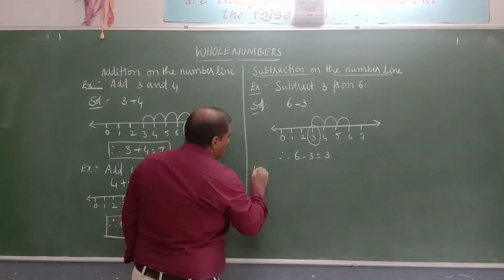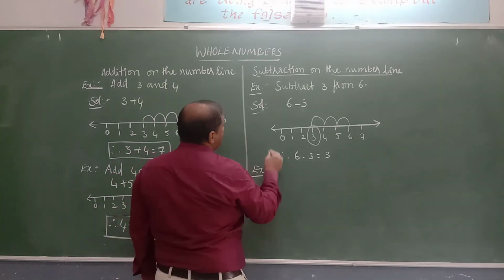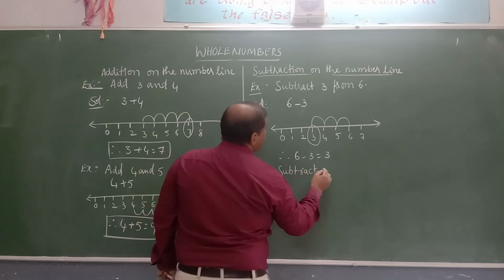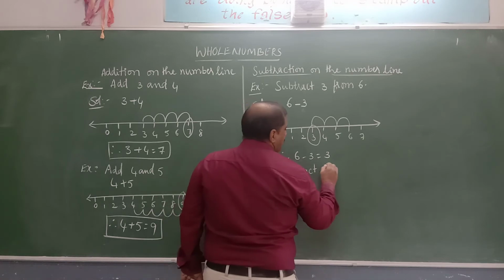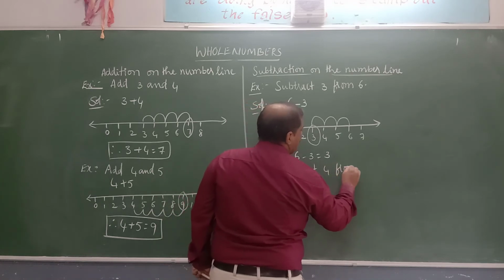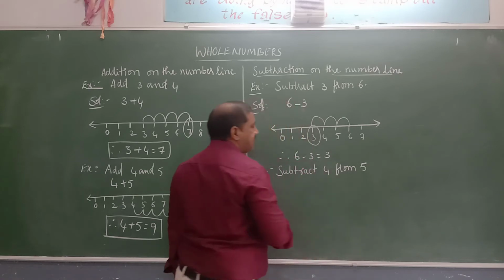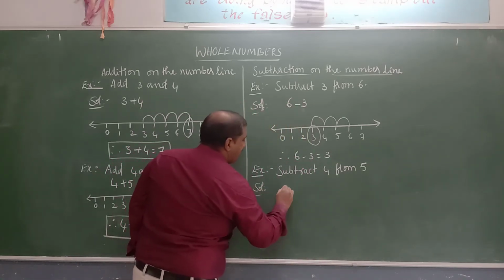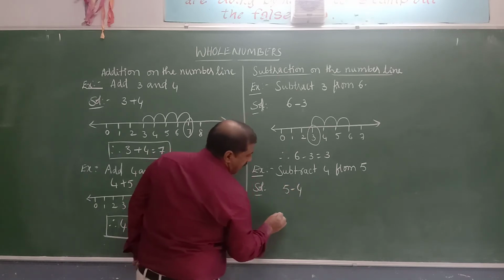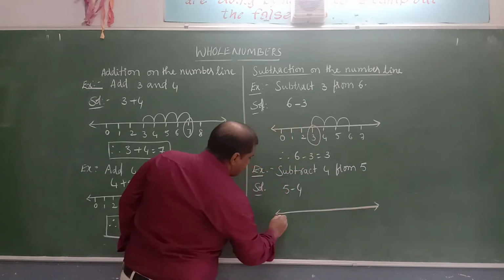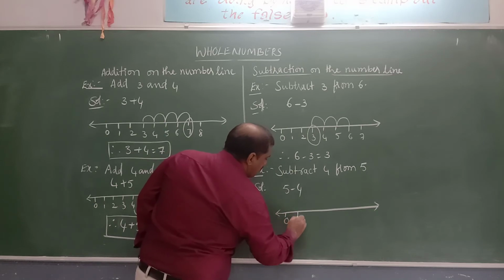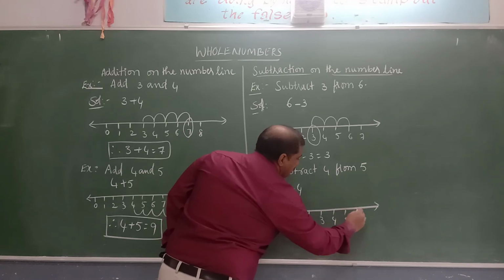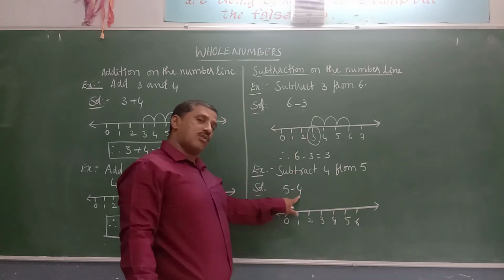Next we will discuss one more example. Subtract 4 from 5. That is 5 minus 4. Draw a number line and represent the whole numbers from 0, 1, 2, 3, 4, 5, 6. So we are subtracting 4 from 5.